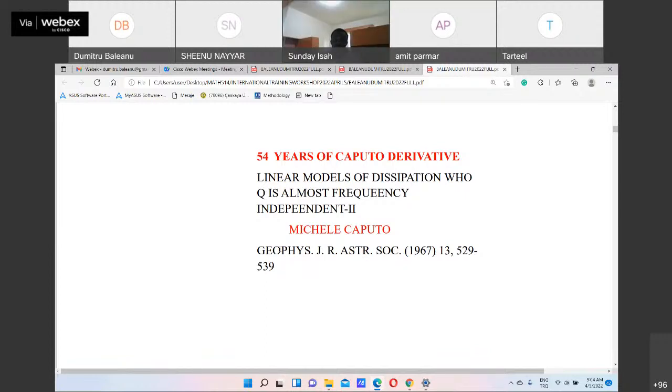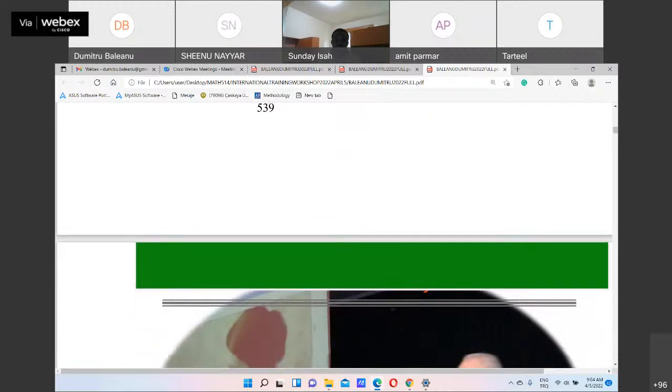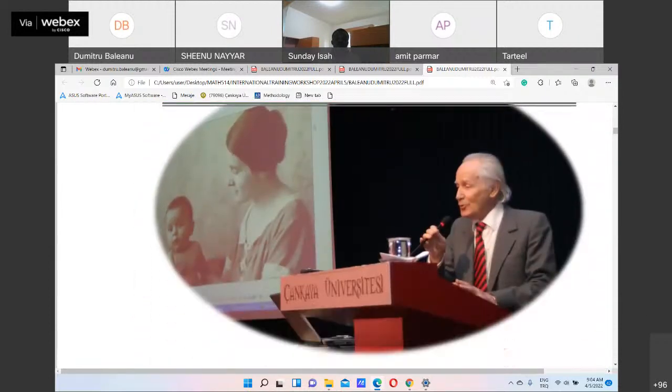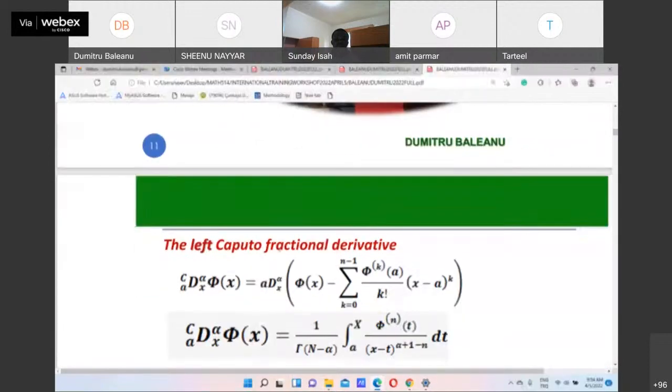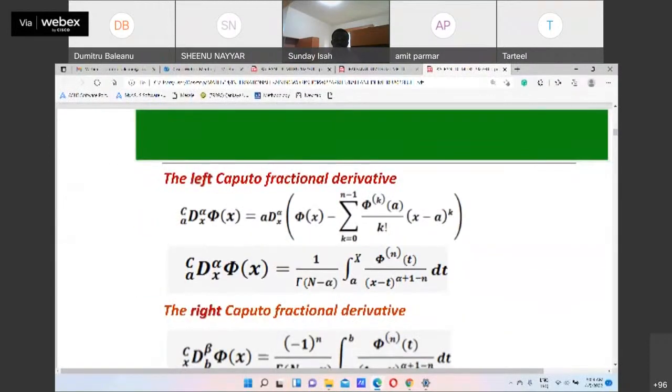We have 54 years of the Caputo derivative, linear. This is the paper written by Caputo in 67. Also, there is another paper written by the Russian scientists Zarbashian and Ersesian in 48, which includes Caputo. Also, the Caputo derivative appears in the works of Abel, Liouville, and so on.